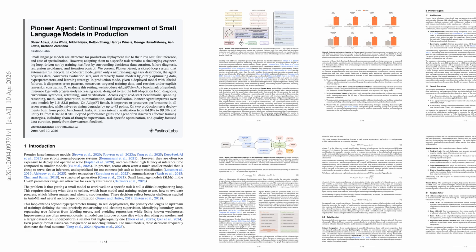Let's explore the third paper, Pioneer Agent: Continual Improvement of Small Language Models in Production. Pioneer Agent presents an autonomous closed-loop system for continual improvement of small language models in production, targeting 1B to 8B models, where data curation, failure diagnosis, regression control, and iteration policy dominate final quality.